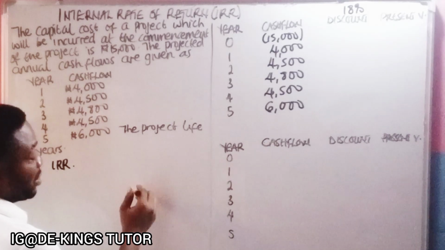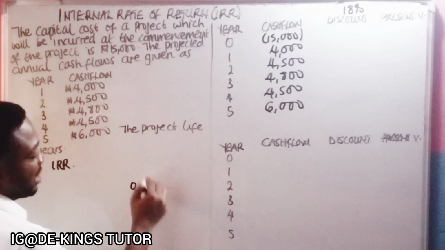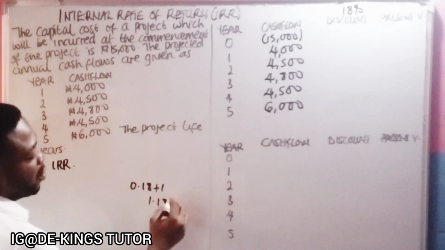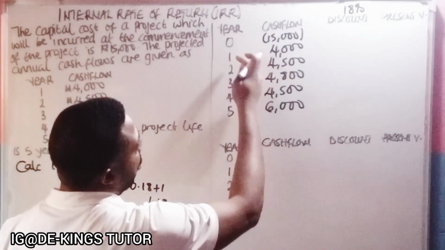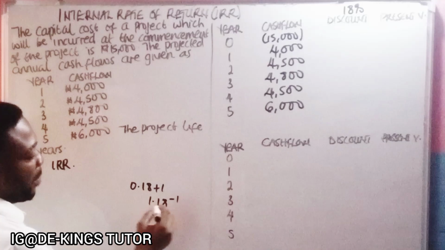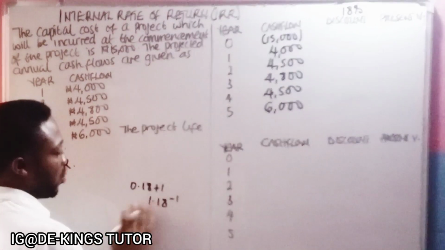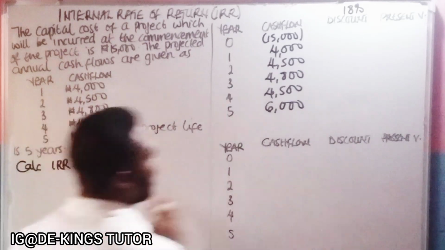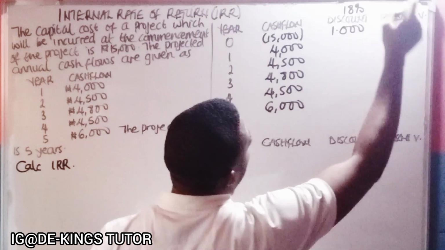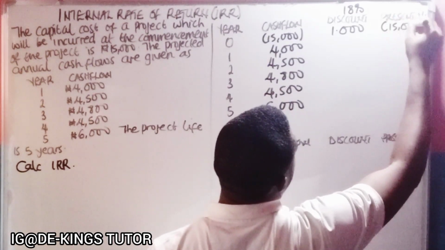If you're punching the calculator, it will be 0.18, which is 18%, plus 1, that is 1.18, raised to the power of minus the number of the year. For the first year it is raised to the power of minus 1, for the second year minus 2, like that. So ensure you check that video. For year 0, the factor is always 1, so 15,000 times this gives us 15,000.